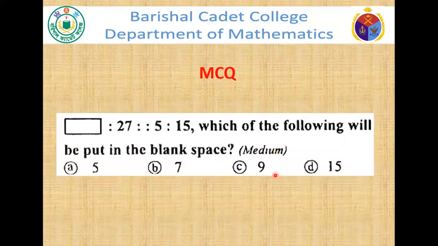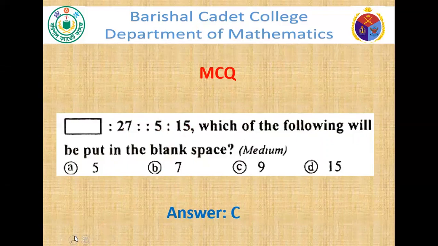Next one. Here is a blank space. This ratio 27 equals 5 ratio 15. Which of the following will be put in the blank space? It is a medium level question. So we have to calculate. Suppose the blank space is X, then calculating we get the result, and the result will be 9, because 9 into 3 we get 27, and here 5 into 3 we get 15.